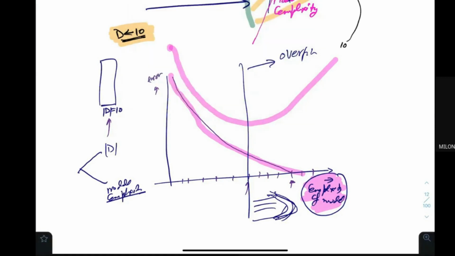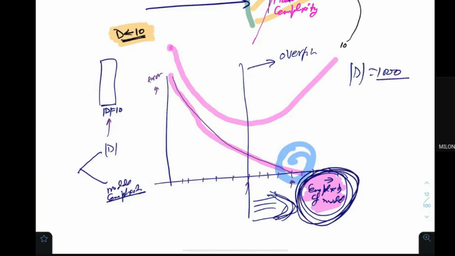I cannot be here. Because these are the examples I was talking about, when the values were 1 2 3 4 5 6 7 8 like that. But if the number of training examples is large, for example 1000, can I have my model complexity to be 1000? The answer is no, because I cannot take that many parameters over here.